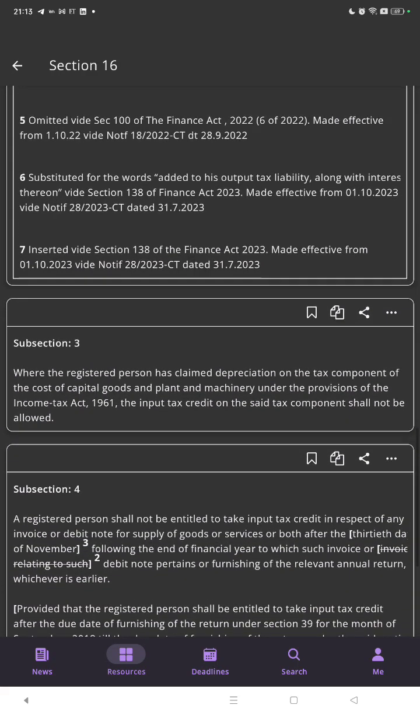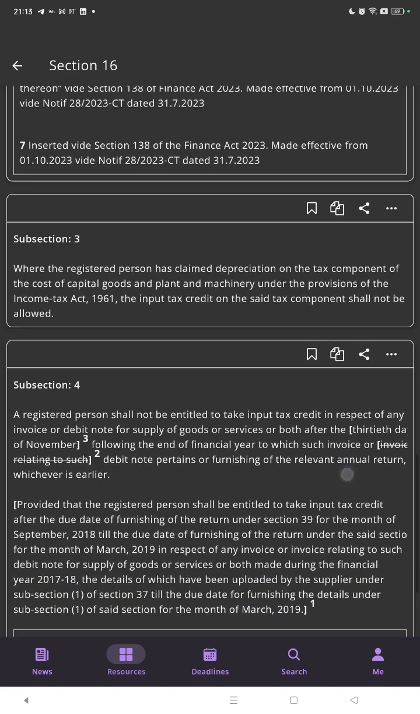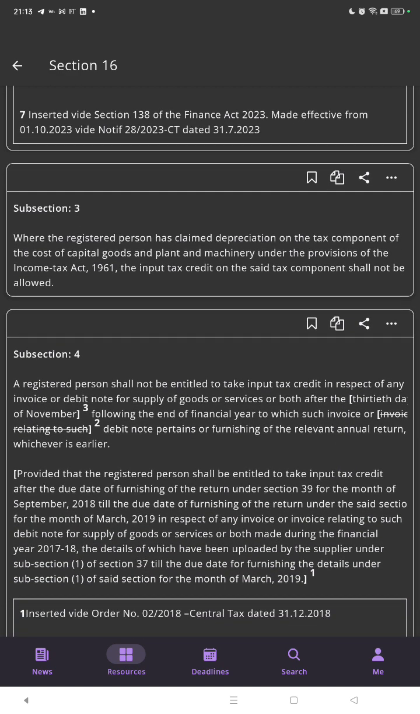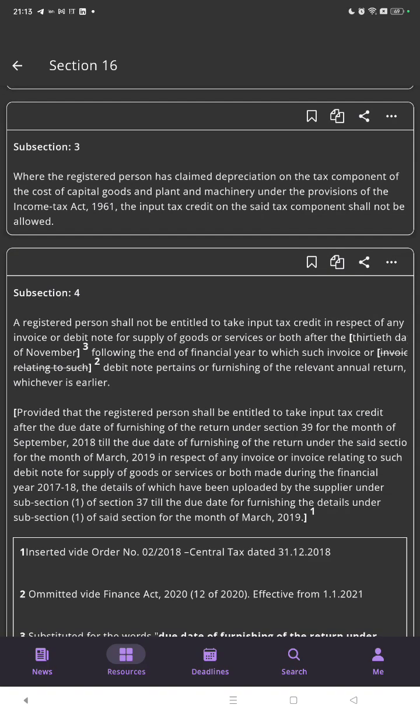Subsection 3: where the registered person has claimed the depreciation on the tax component of the cost of capital goods and plant and machinery under the provisions of the Income Tax Act 1961, the input tax credit on the said tax component shall not be allowed.